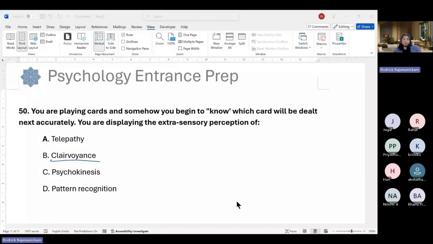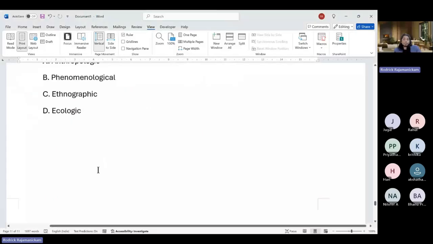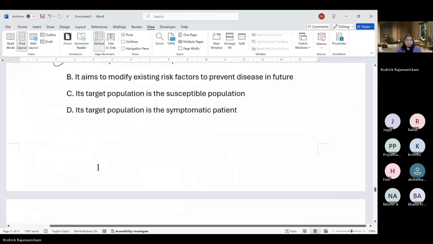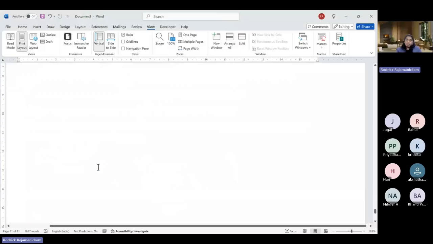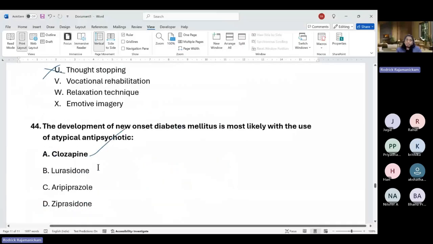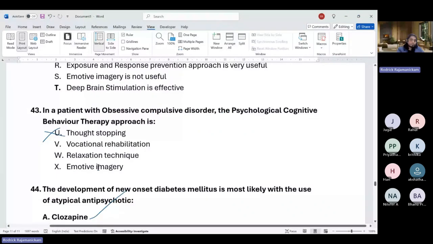Oh my God. So for 98, the OCD thing, they've actually given thought stopping. Even though I understand behavior therapy has been asking thought stopping as a thing, it is contraindicated. So please do not think that you can do thought stopping with a patient with OCD and it will work. It will actually make the obsessions even stronger.